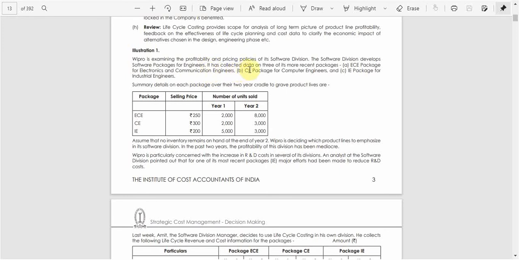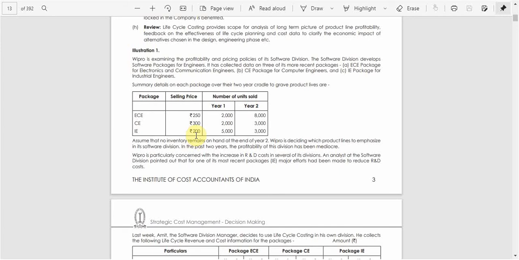It has collected the data on three of its more recent packages, ECE, CE and IE. We have given the details for the 2 years for ECE, CE and IE. The selling prices are given as 250 for ECE, 300 for CE and 200 for IE.